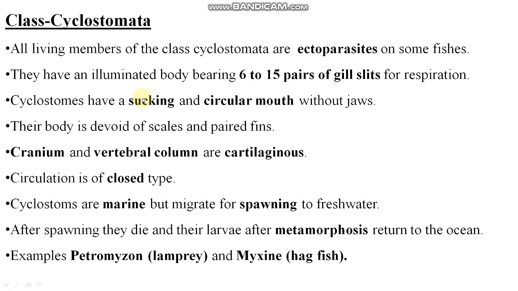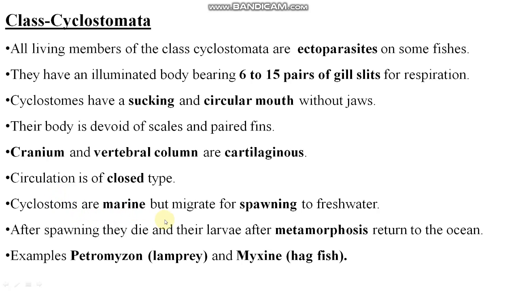Cyclostomes have a sucking and circular mouth without jaws. Their body is devoid of scales and paired fins. They do not have scales or fins, right? Cranium and vertebral column are cartilaginous. Circulation is of closed type here.